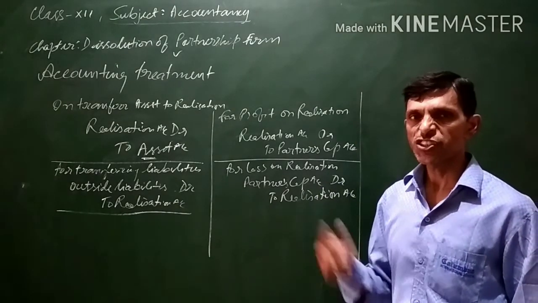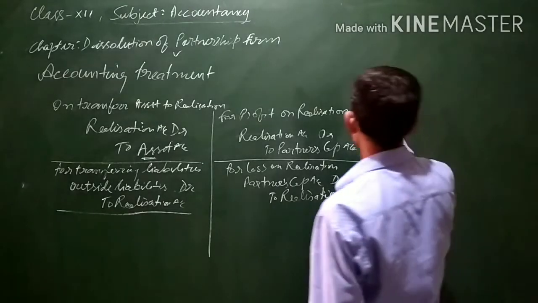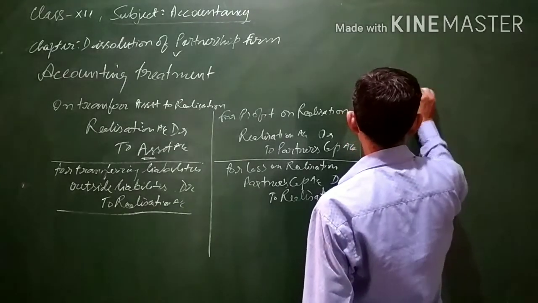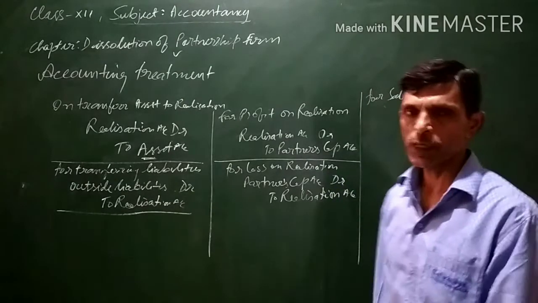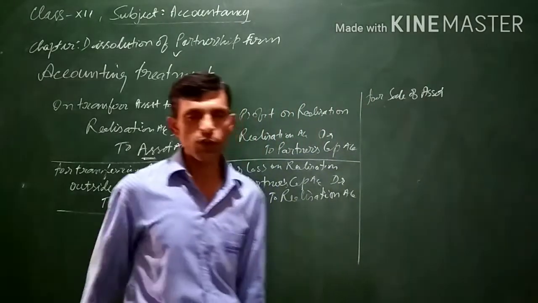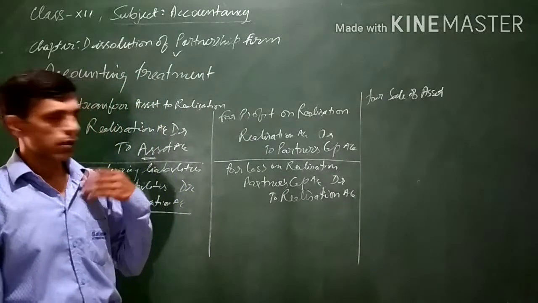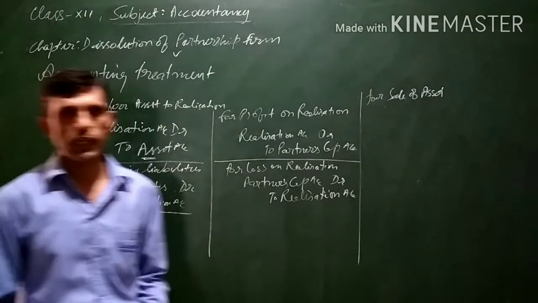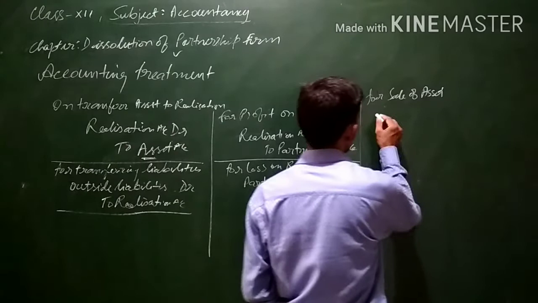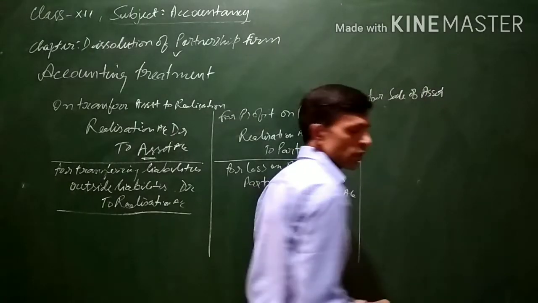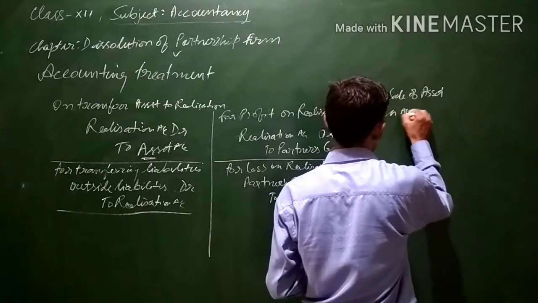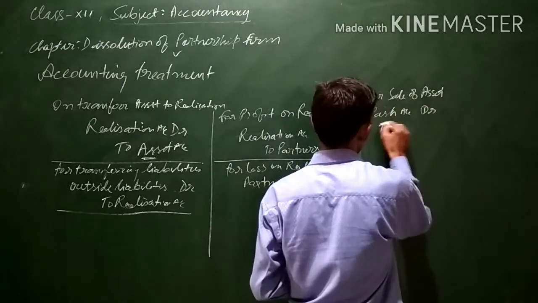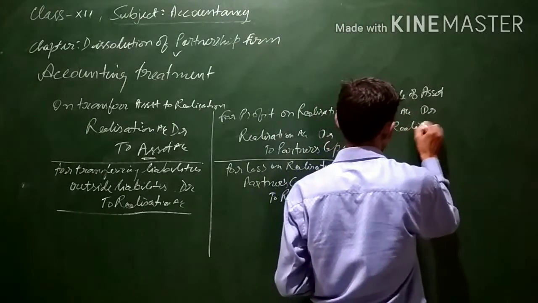So when assets are sold, it will result in profit for the firm. Then this profit will be transferred to the realization account. The entry when assets are sold: cash will be coming into the business. Cash or bank account debit to realization account.